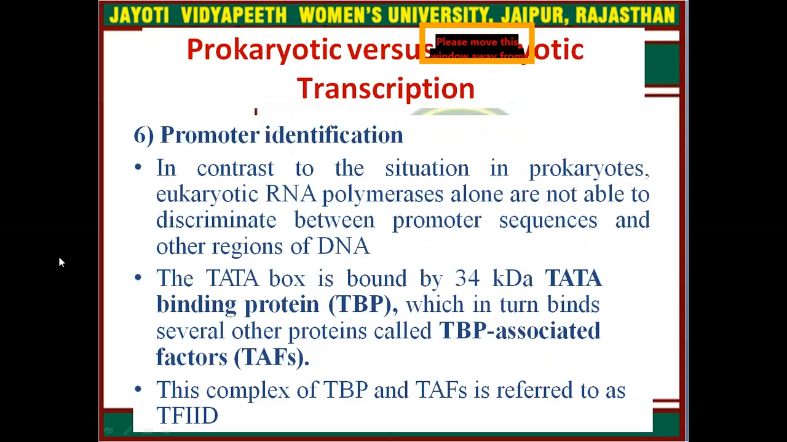Six is promoter identification. In contrast to the situation in prokaryotes, in eukaryotes RNA polymerase alone is not able to discriminate between promoter sequences and other regions of DNA. A TATA box is bound by the 34 kilodalton TATA binding protein, TBP, which in turn binds several other proteins called TBP associated factors, TAFs, and this complex of TBP and TAFs is referred to as TFIID.